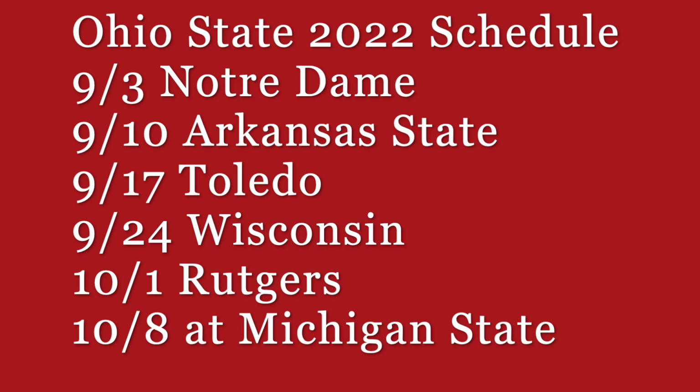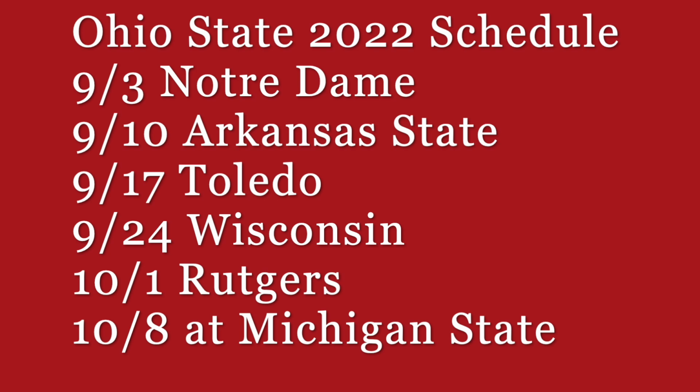So some opponents for the Big Ten changed in this latest revision, but others did not. And so Ohio State is playing the same 9 original Big Ten teams, just some of the dates have changed, including Wisconsin, which was headed to Columbus in November. That game's been moved up to September 24th against the Badgers. The Buckeyes and the Badgers last played in 2019, twice in that season, including the Big Ten championship game.